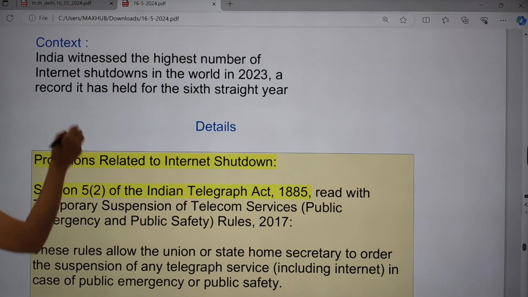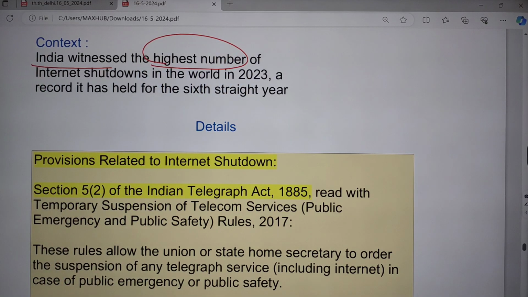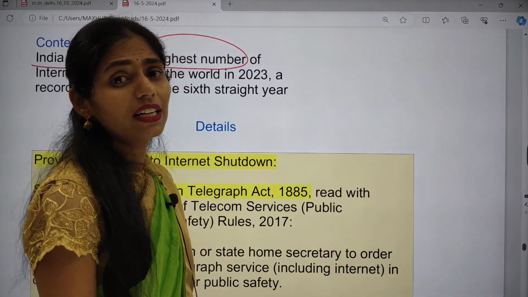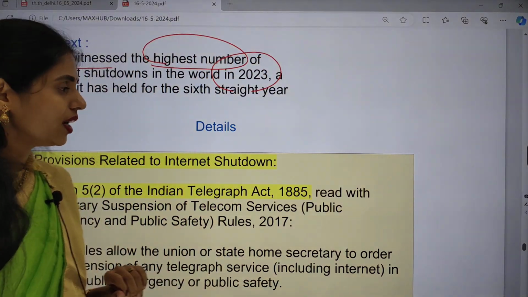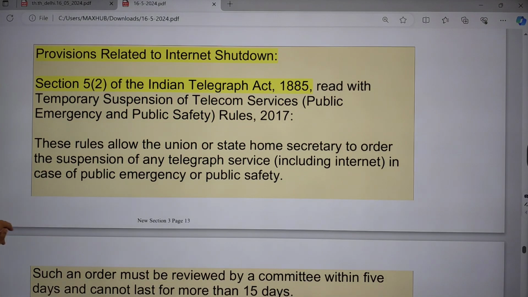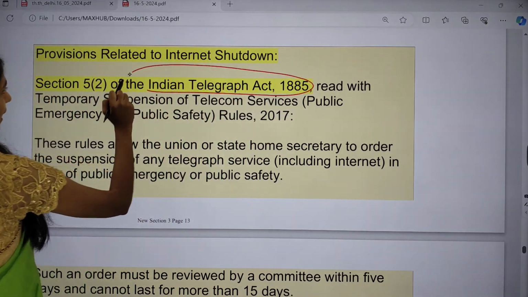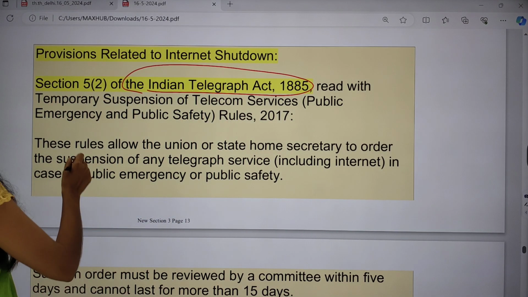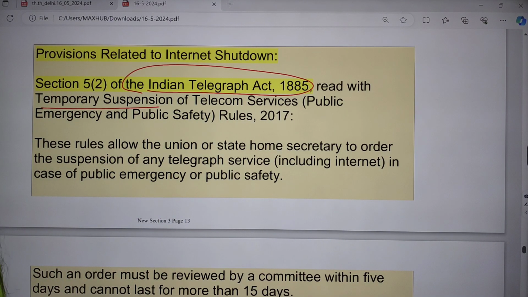So what is the news? India witnessed the highest number of internet shutdowns in the world. In all the countries, India had the highest number of internet shutdowns in the year 2023. So what are the provisions related to internet shutdowns in India? First one: under the Indian Telegraph Act of 1885, we have Section 5 Clause 2. It says that we can go for temporary suspension of telecom services.